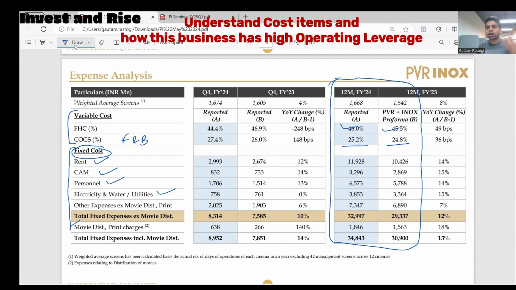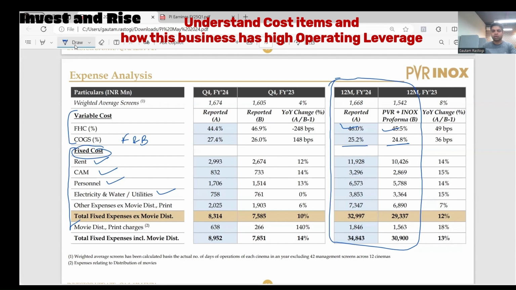And on the flip side, operating leverage is a double whammy. During COVID, as I said, when you don't have any people coming in, you have to pay those fixed costs. Now we're talking about operating deleverage. So you are actually making losses because you have to pay the fixed cost. So that's the double whammy. That's the other extreme of operating leverage, which is operating deleverage. This is something very important to understand in this business.